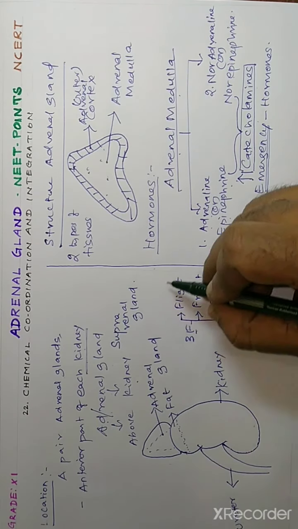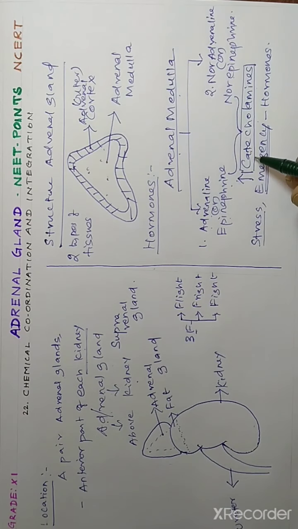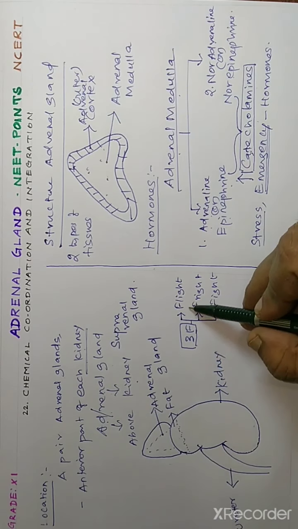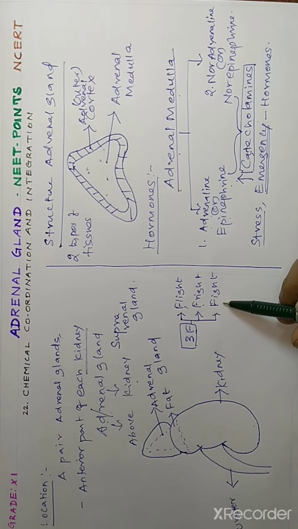Every response is due to the adrenal medulla hormone catecholamine. Hence, the catecholamines are called 3F hormones: hormone for flight, fright, fight.